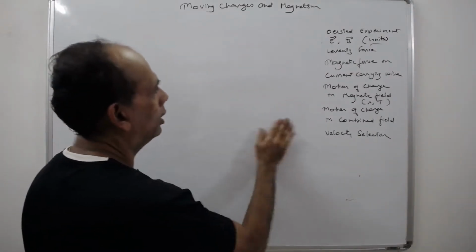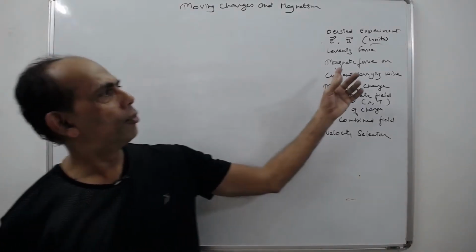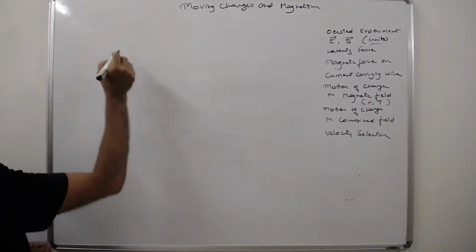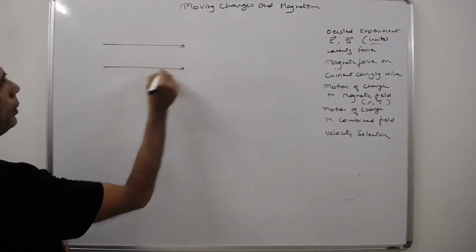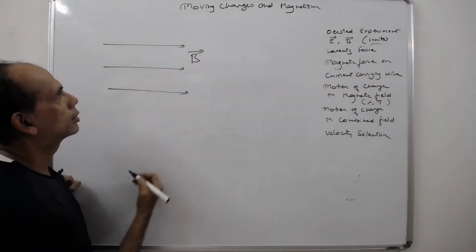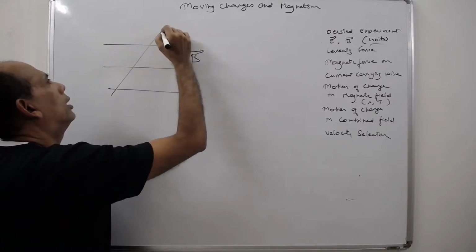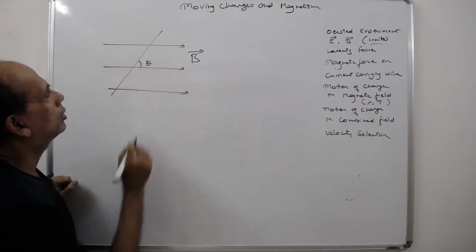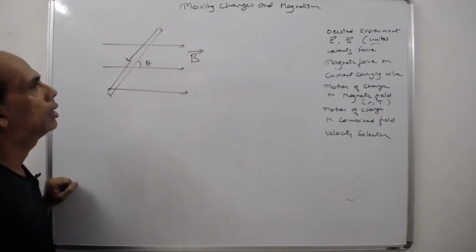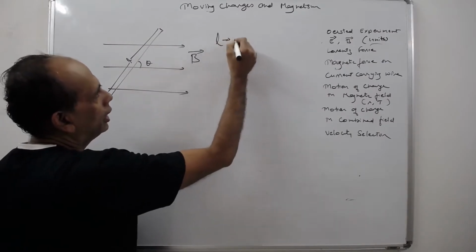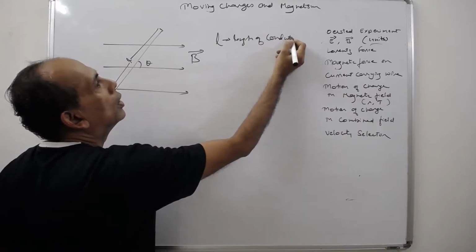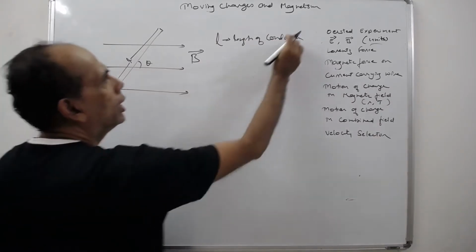Okay, the next part. I'm going to the force on a current carrying conductor. Let us understand this. Now, suppose you have a conductor placed in a magnetic field, right? You have a magnetic field here, and the conductor is placed at an angle theta like this. Let L be the length of the conductor.